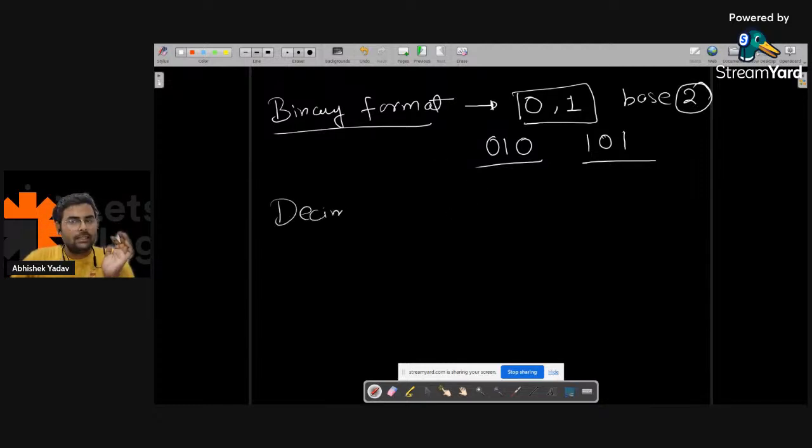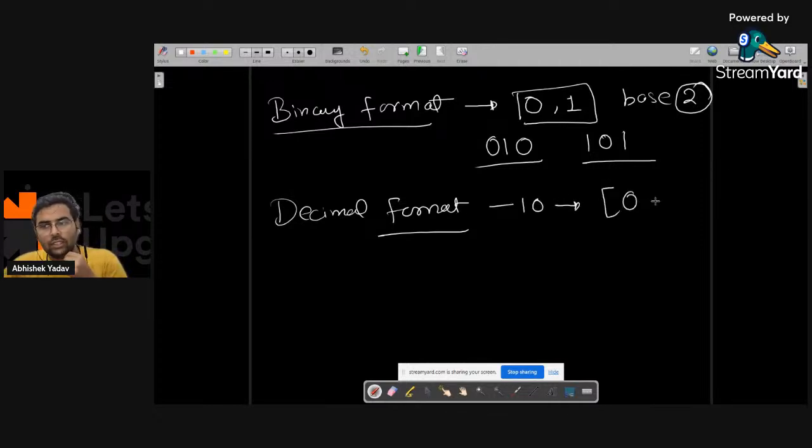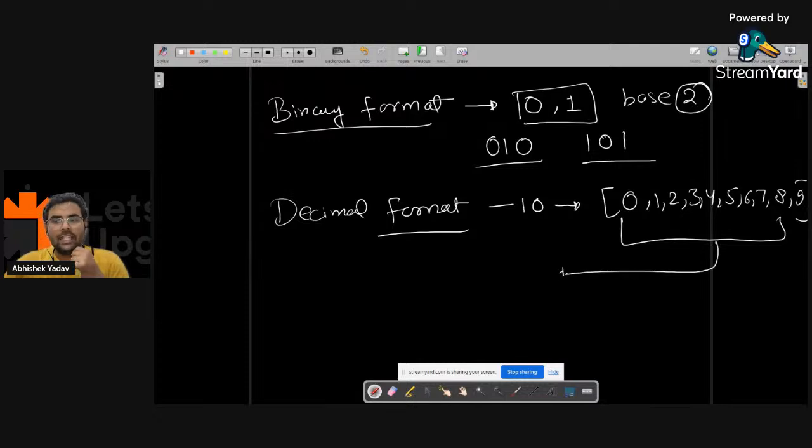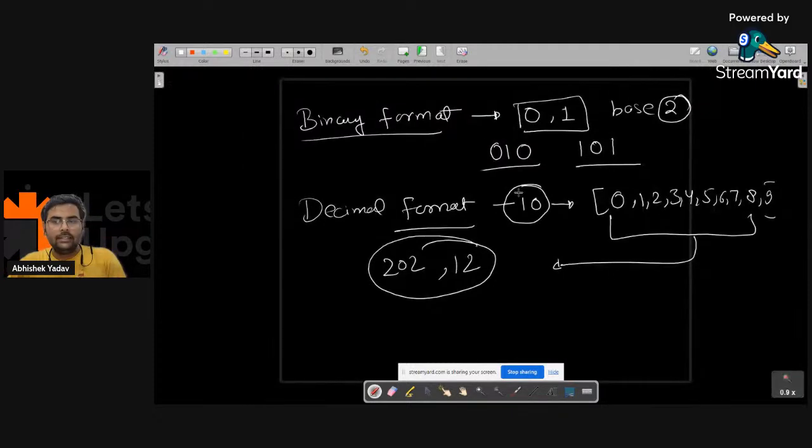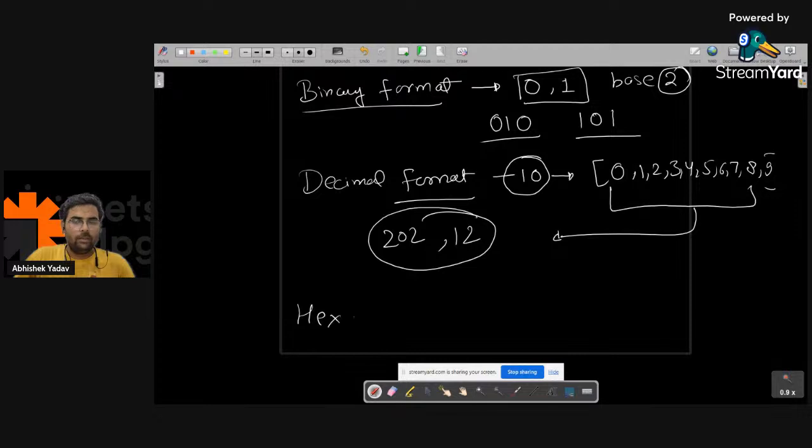What is decimal format, guys? What is the base of decimal format? 10. Because here we have options from 0 to 9, that is 0 1 2 3 4 5 6 7 8 9. With the help of these options we can generate any number, like 1 2 202. Since I have 10 options available, the base here is 10. Similarly, I have a hexadecimal format.